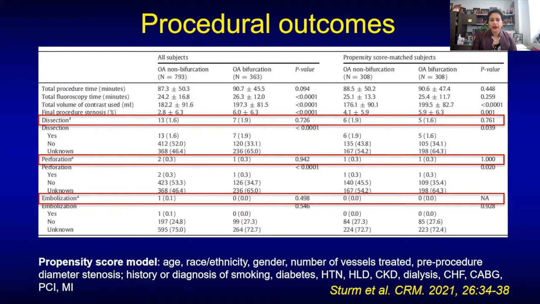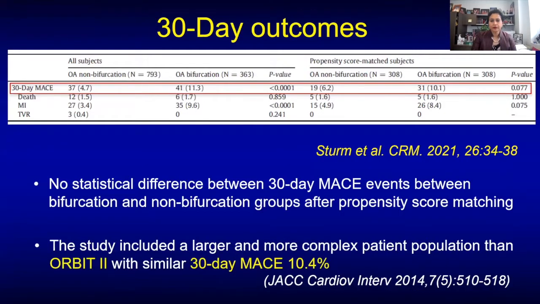So if you see here, OA both in bifurcation and non-bifurcation, in bifurcation lesions the dissection is slightly higher. Perforation and embolization were comparable to non-bifurcation lesions. So when you go to propensity score matching, what we saw was that 30-day outcome was equivalent in both bifurcation as well as non-bifurcation lesions, with statistically no difference between the two. So this registry actually included a larger and more complex patient population compared to the original ORBIT study, but 30-day MACE was comparable to the ORBIT study.